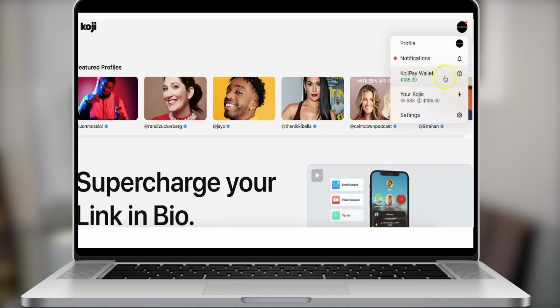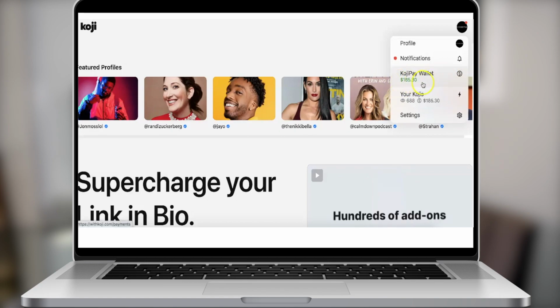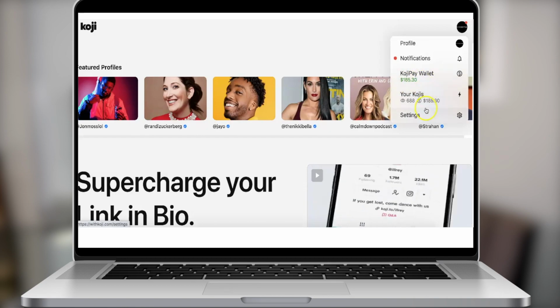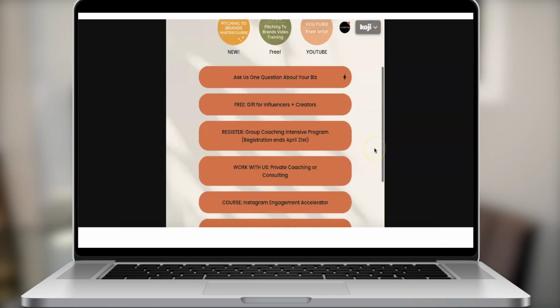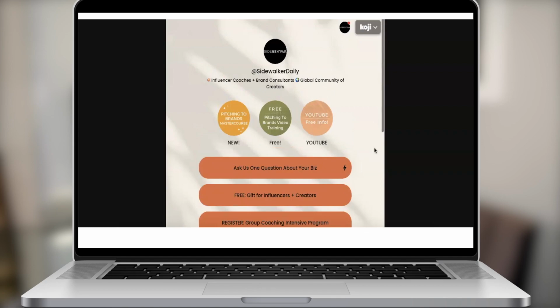So here's my Koji wallet. We've made about $185 worth of tips. This came from a big Clubhouse room that we hosted. As you guys remember, this was our link in bio. We have our big master course up, our YouTube link, everything that we think is really important for our audience of influencers to see.